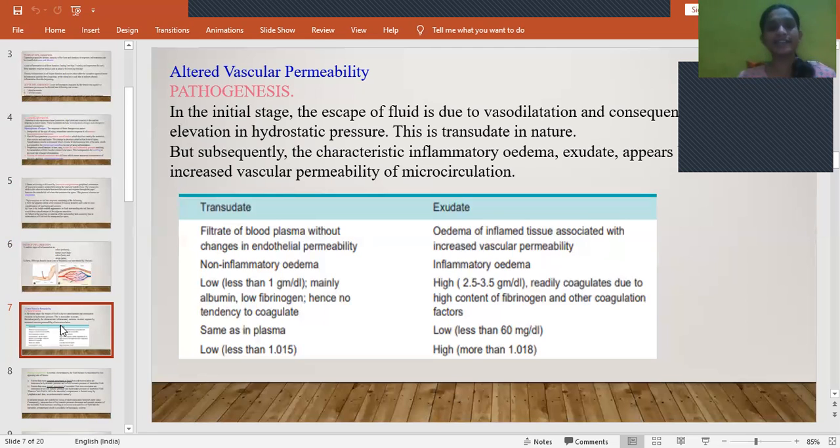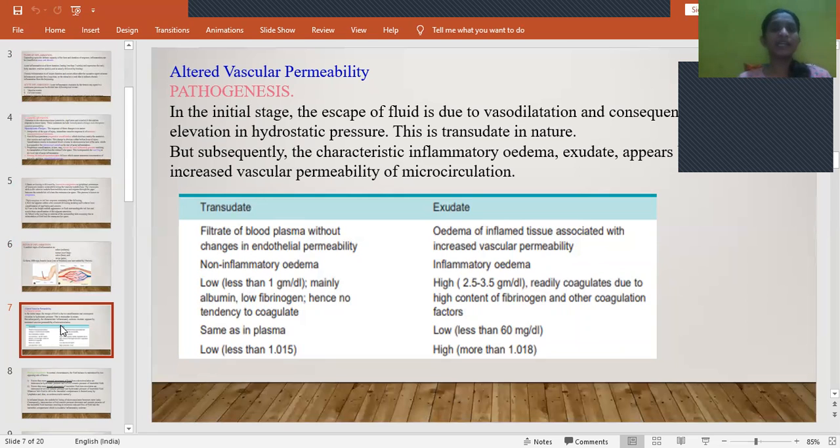So what are the alterations in vascular permeability that are also responsible for acute inflammation? In the initial stage, as we have seen in hemodynamic changes, because of vasodilation the escape of fluid will be there, so there will be an increase in hydrostatic pressure. Whatever fluid comes out, we call it transudate.